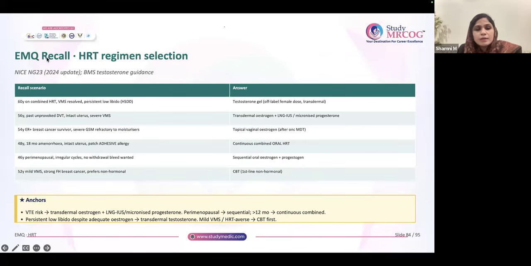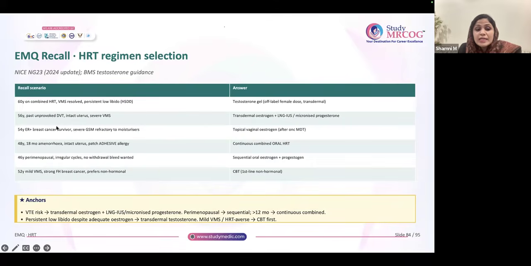Okay, this is another recall. 60-year-old on combined HRT. Vasomotor symptoms are resolved, but persistent low libido is there. I told you already. HRT is already started. So next you have to start testosterone gel. Tibolone is the next thing. 56-year-old, past unprovoked DVT. Uterus is intact. Severe vasomotor symptoms are there. Here though you have to give her HRT. But what HRT is best for her? DVT history. So patch. Uterus is there, no? So you give patch plus IUS or patch plus micronized progesterone.